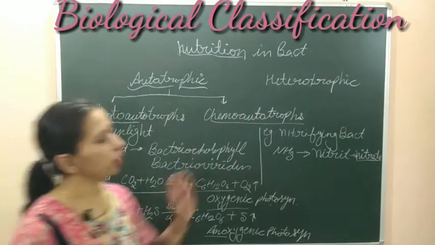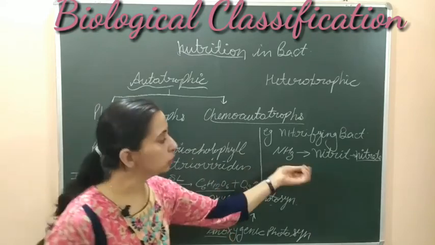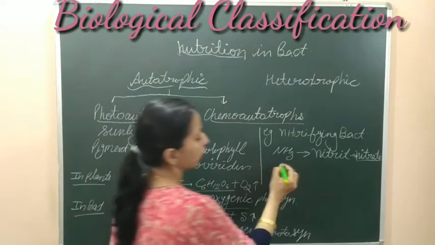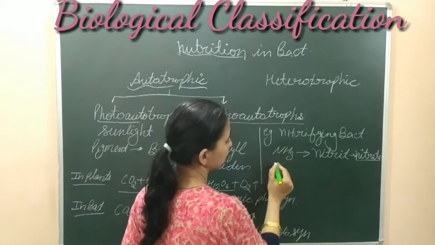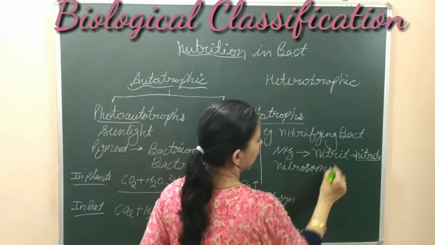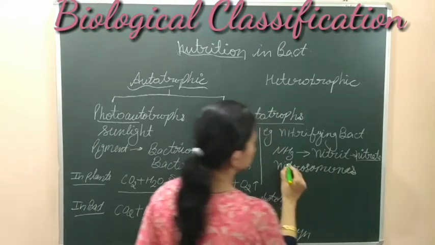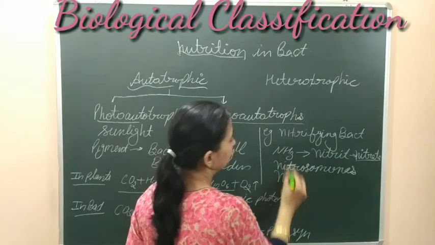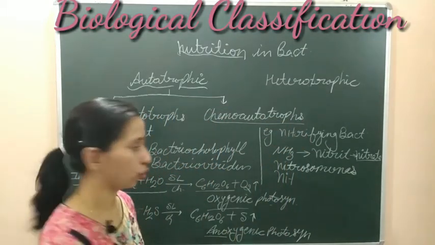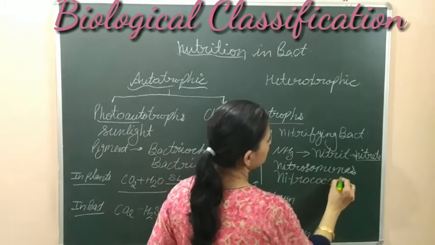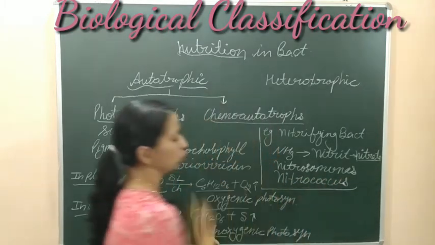The examples of such nitrifying bacteria which do this conversion of ammonia into nitrite and nitrate are Nitrosomonas and Nitrococcus. These are the examples of nitrifying bacteria which are included under the category of chemoautotrophs.